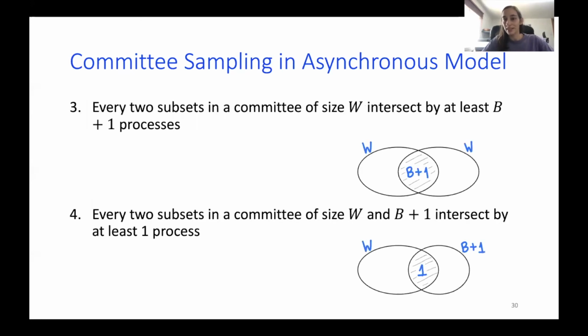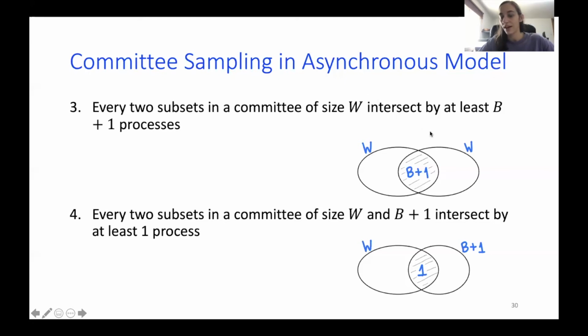So, okay, this helps us know how many to wait for. We can wait for W in the shared coin example, but it isn't enough to prove correctness of algorithms, because of course, if you know a little bit about consensus protocols, we also need some quorum intersections. So we show two other properties that state that every two subsets in a committee of size W will intersect by at least B+1 processes.